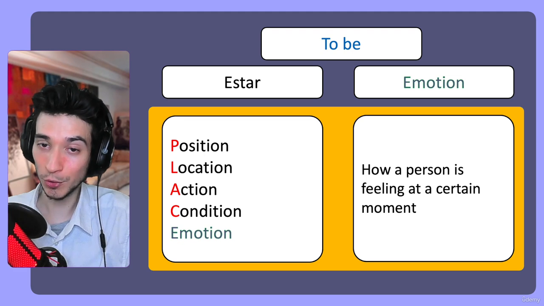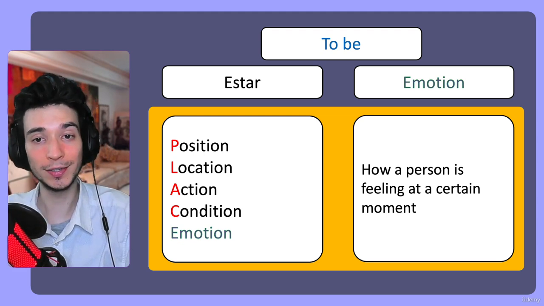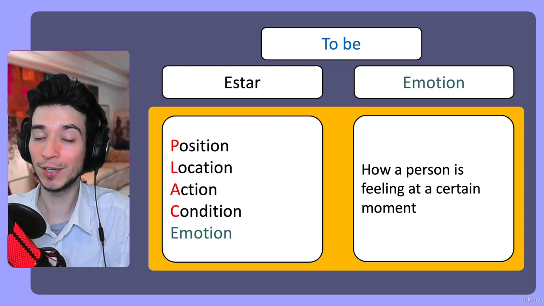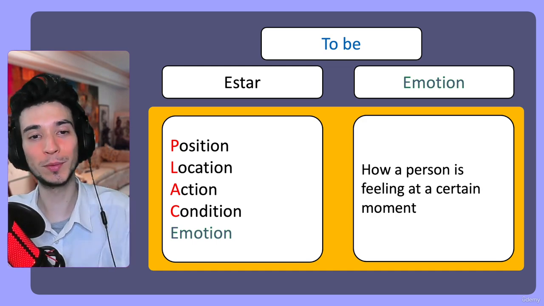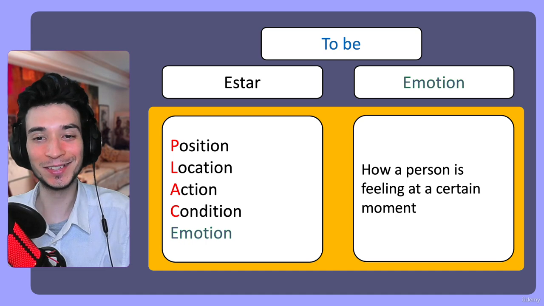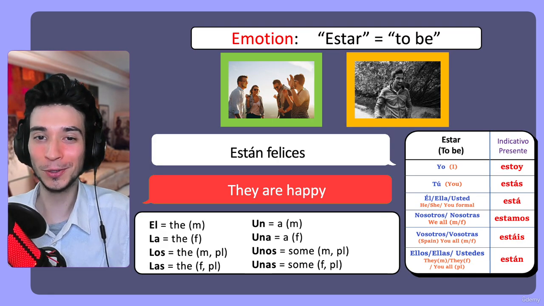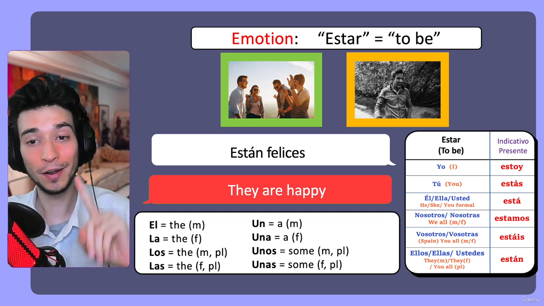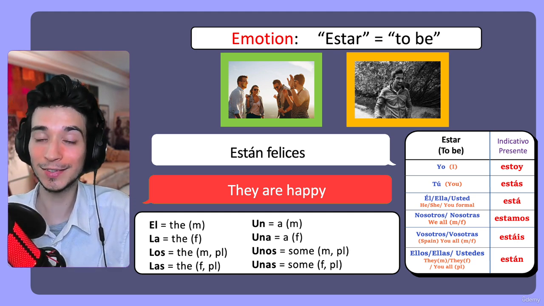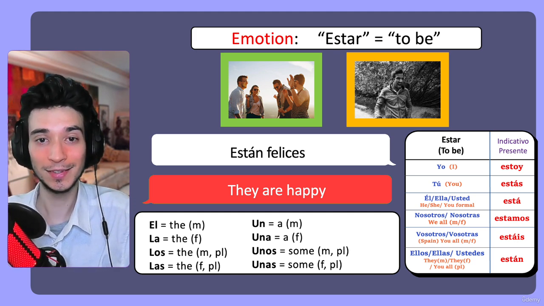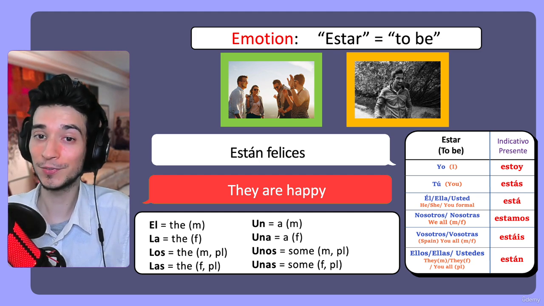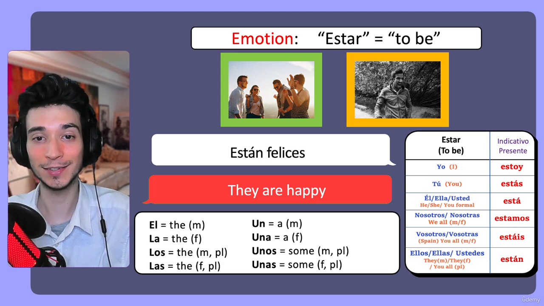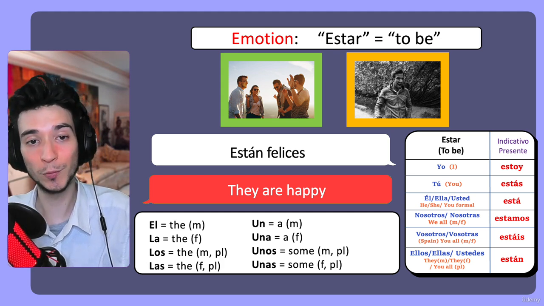The last one is emotions, which refers to how a person is feeling at a certain moment. So we all know what emotions are basically, so let's check them out. So you can say, están felices. They are happy. Están felices. They are happy. You can also say, ellos están felices. They are happy, or you can remove it.